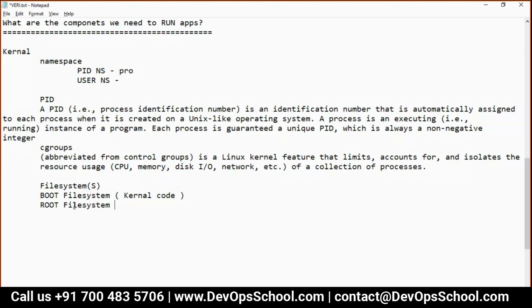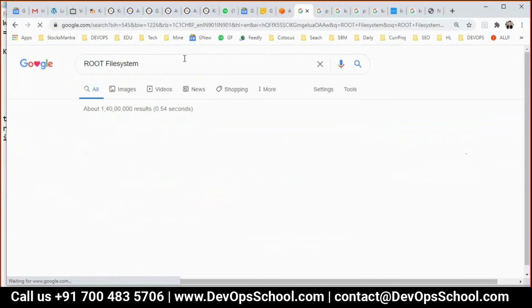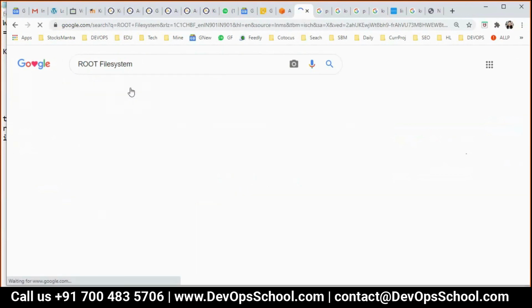Okay, a root file system. Have you seen the root file system? Anyone? Yes, we have a root folder, right? You got it. Anything you see inside your root location, that's called the root file system. If you have not understood, let me show you the image, you'll get a better visualization.